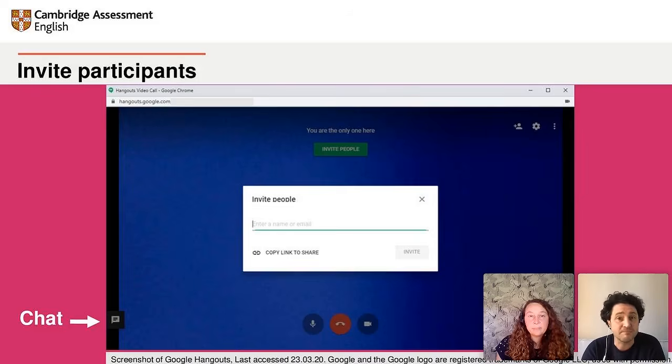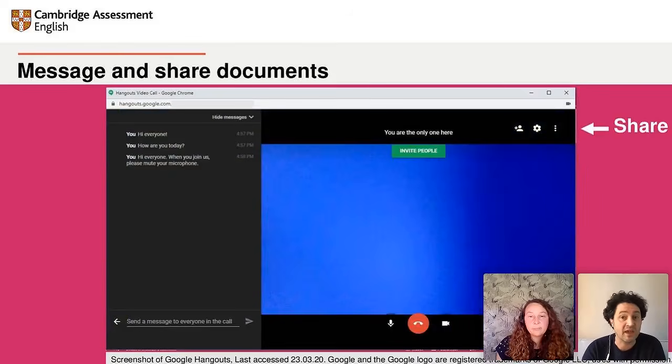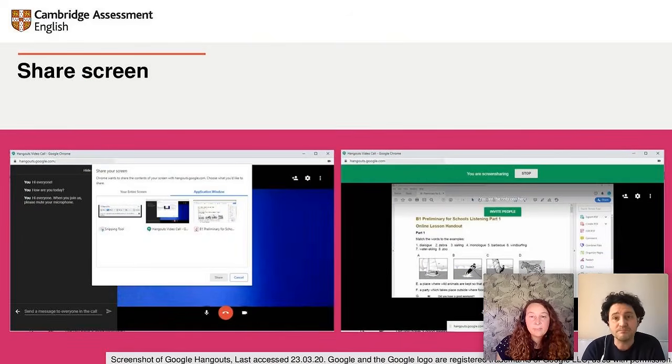To open the chat box, message, simply click the message button from the main screen. You can use message to communicate with text. From here, you can also share links and documents by pasting them into the chat box, as we mentioned before. You'll find other controls in the top right-hand corner of the screen, including share. Again, here you can share screen. There isn't an integrated whiteboard, but you could use an online whiteboard or a Google Doc and share that on your screen with your students instead.